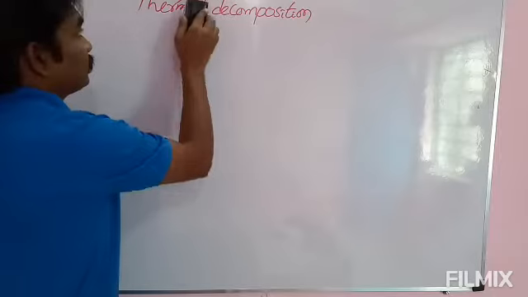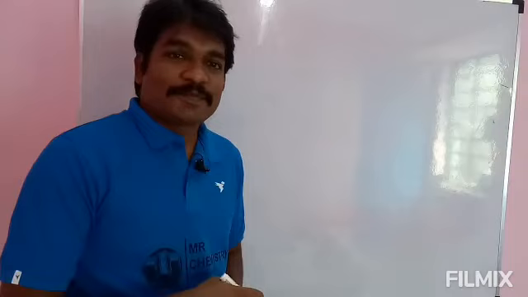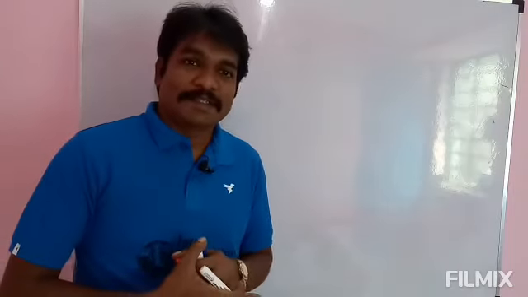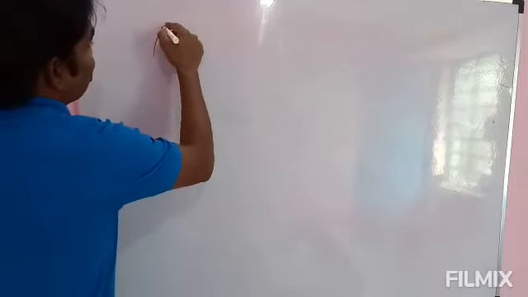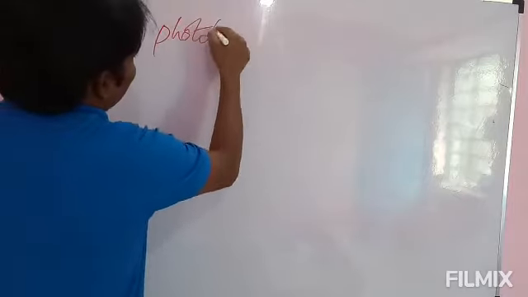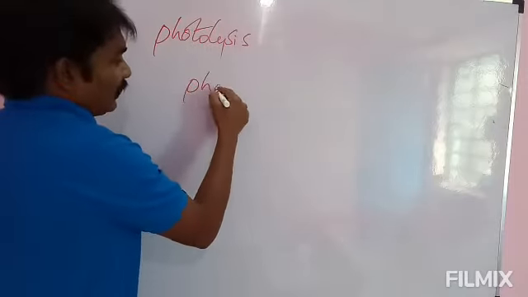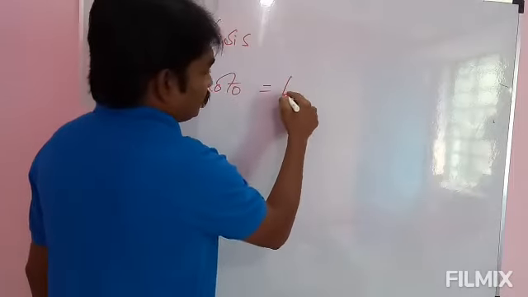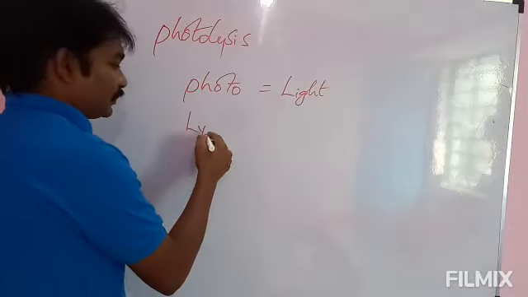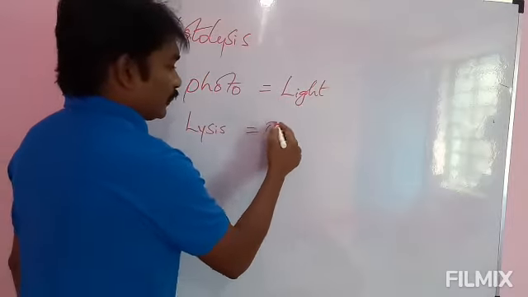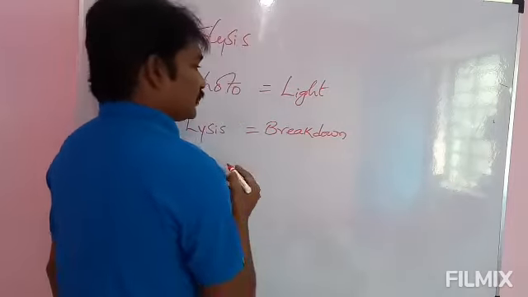Next one is photolysis. Photolysis of silver halides is the best example for this type of decomposition. What is meant by photolysis? Photo means light. Lysis means breakdown, or you can say splitting.